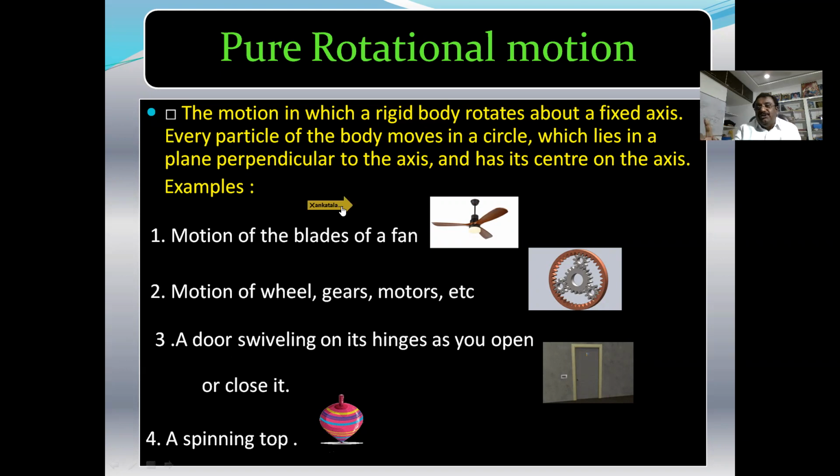So when the body is revolving in a circular path about an axis, what happens? Each and every particle of the rigid body also moves in a circular path. Those circles are all parallel to each other, and the center of each circle is on the axis.